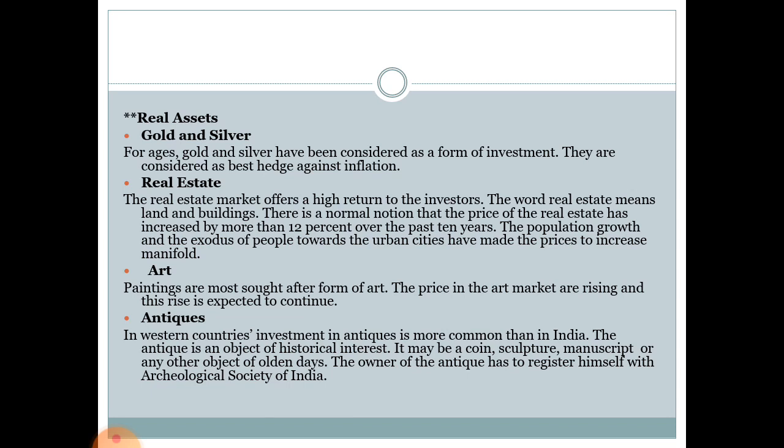Next category is the real assets. All of us are very well aware of the real assets. There are different categories under this. First is gold and silver. For ages, gold and silver have been considered as a form of investment. They are considered the best hedge against inflation. All of us know that if we invest in gold, the prices of gold are continuously rising. That means this is a good investment opportunity for getting a higher return, but it takes time as the gold prices increase in the future.